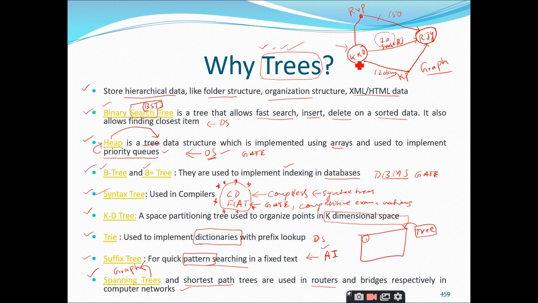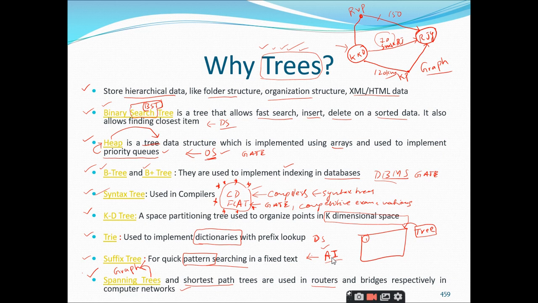So we have different algorithms. This type of spanning tree generation from a given graph is possible, and spanning trees are again a part of trees, right? So you can observe here the importance of trees. It is used in data structures, operating systems, database management systems, compiler design and FLAT, and artificial intelligence. All these different subjects are very, very important for a computer science student, and all of them make use of the trees concept.